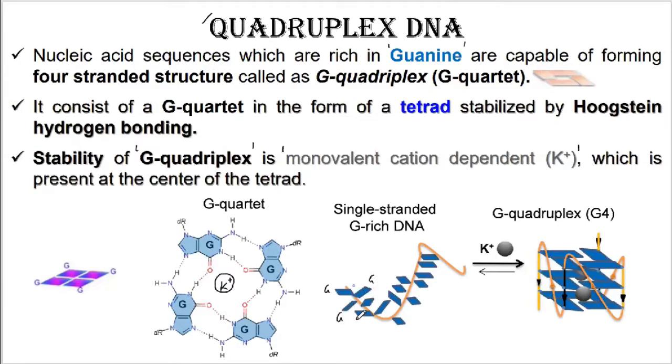As it has a large number of guanine residues, these guanine residues can bind to each other, and their electrostatic repulsion could be minimized with the presence of a monovalent cation such as the potassium ion at its center. जब सेंटर में पोटेशियम आयन जैसा मोनोवेलेंट कैटायन आ जाएगा तो ये यहां पर नेगेटिव चार्जेस के बीच के इंटरेक्शन को मिनिमाइज कर देगा, so that the G quadruplex can be produced effectively.